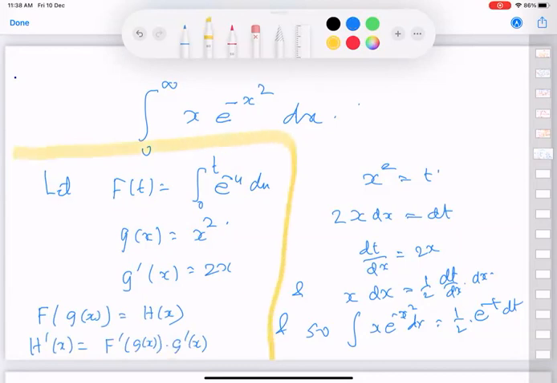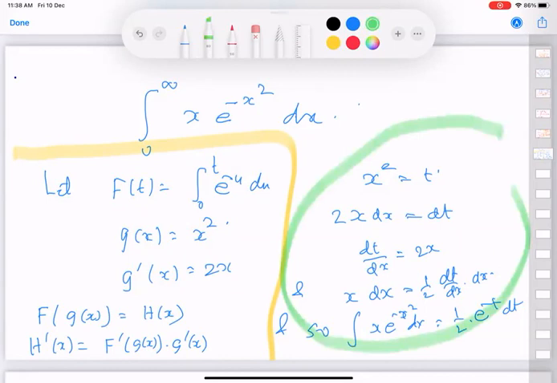The yellow part is in our framework, the green part is from memory or from what you have done in school. But these two, first ft and gx, are just definitions.